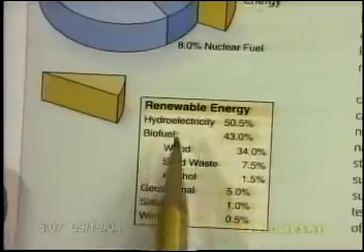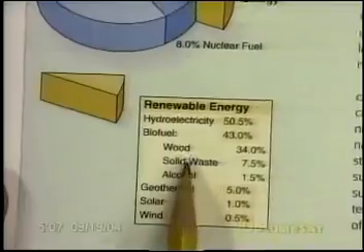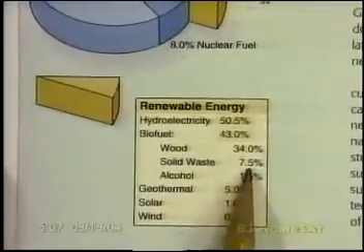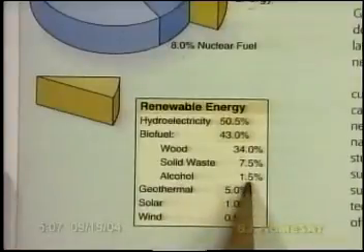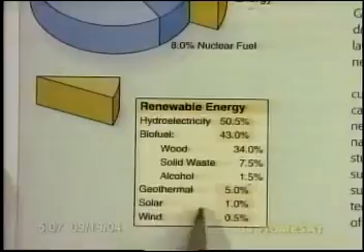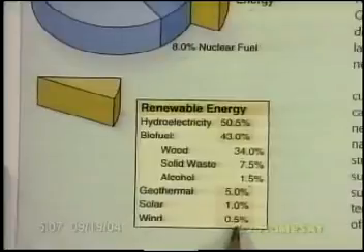Notice that biofuel is broken down into wood 34% because you can grow the trees back again. Solid waste 7.5%. Pretty sure we'll never run out of that. Alcohol 1.5%. Geothermal energy 5%, solar 1%, and wind only 0.5% being used there.